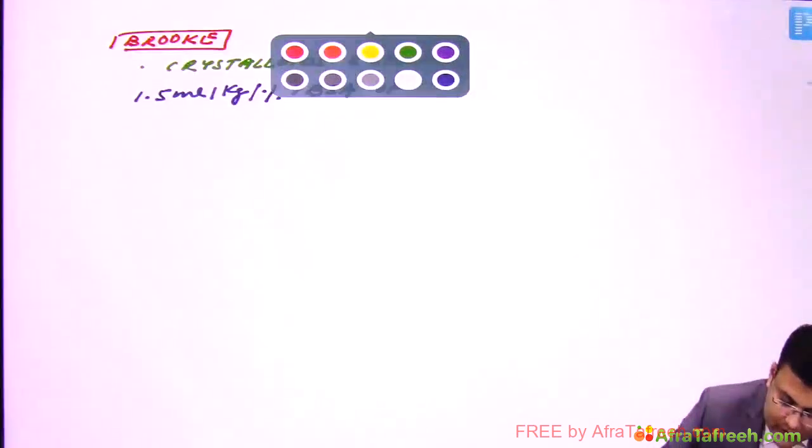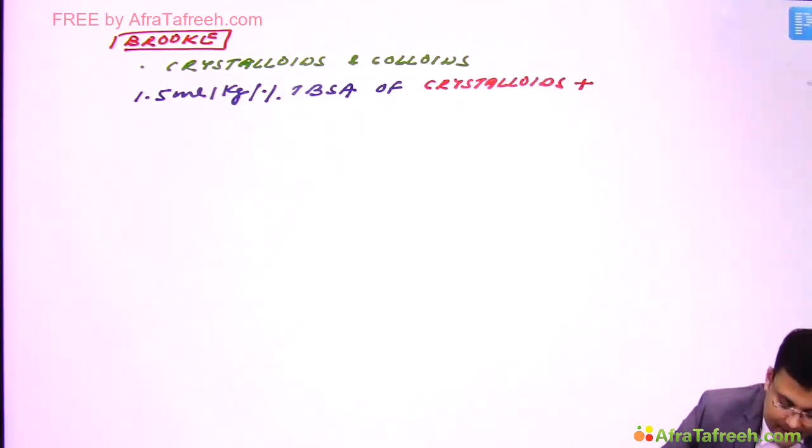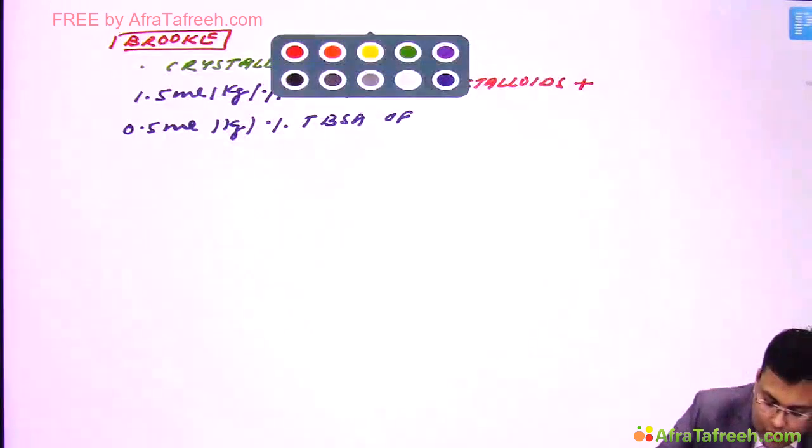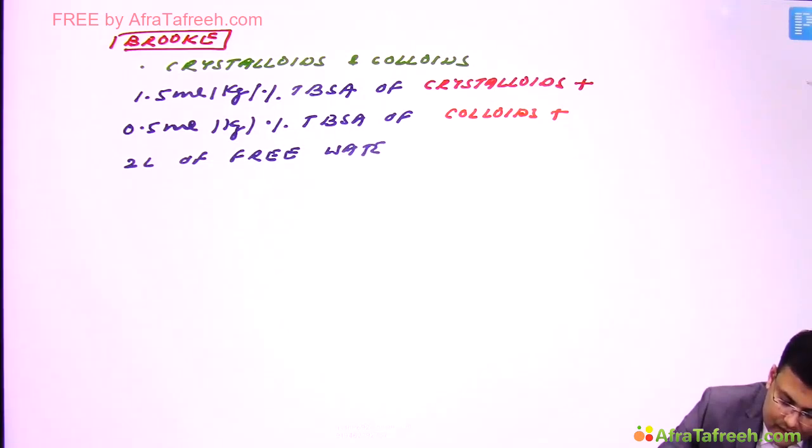In the Brook formula the fluid requirement is 1.5 ml per kg body weight per percentage of total burned surface area of crystalloids, plus 0.5 ml per kg per percentage of total burned surface area of colloids, plus 2 liters of free water. Clear? So this is the Brook formula.